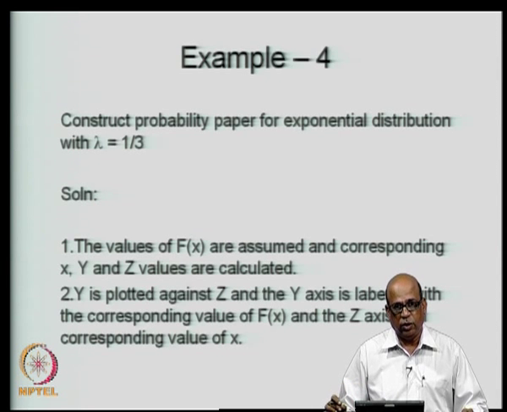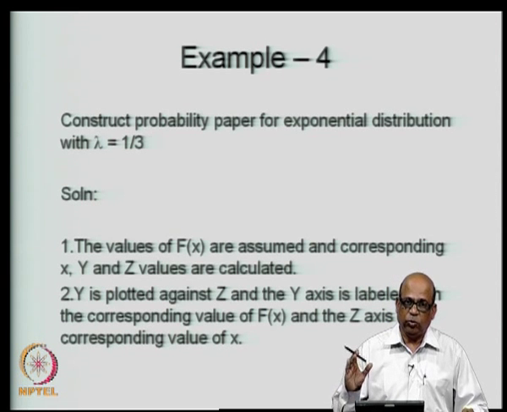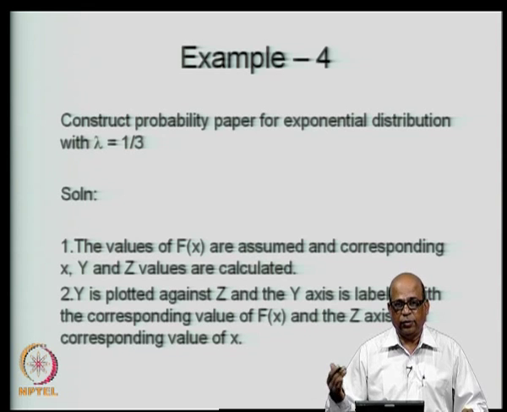Whereas, in the case of exponential distribution, we saw that you use some parameter value and then construct an exponential probability paper, and that probability paper is valid for any exponential distribution with different parameter values. So, even if your parameter values differ, you can still use the same exponential probability paper. The exponential probability paper that I just demonstrated, on that probability paper your data will plot as a straight line if it in fact follows the exponential distribution.